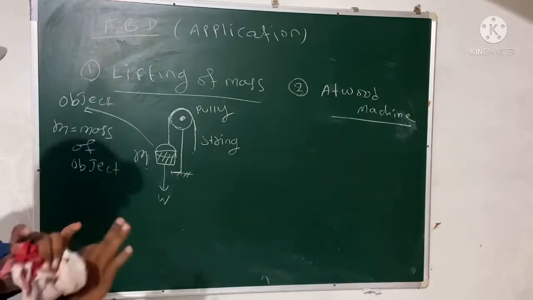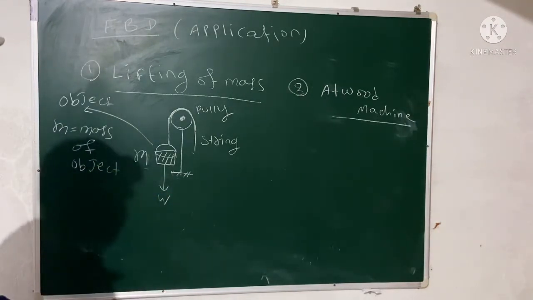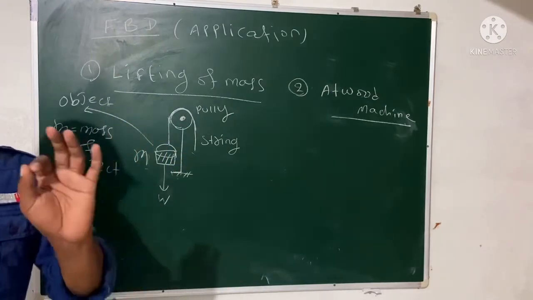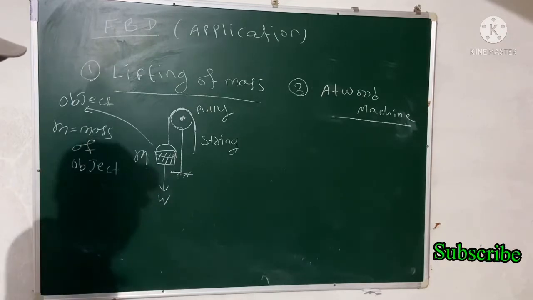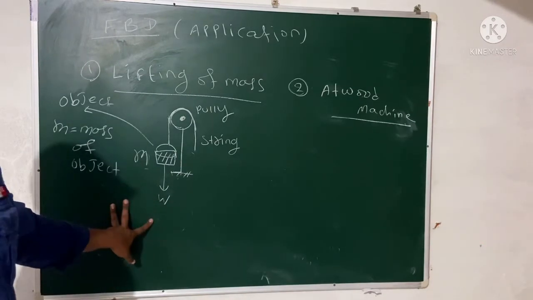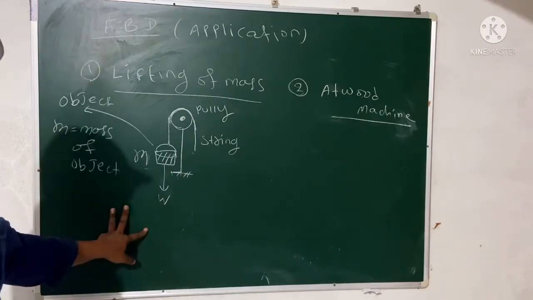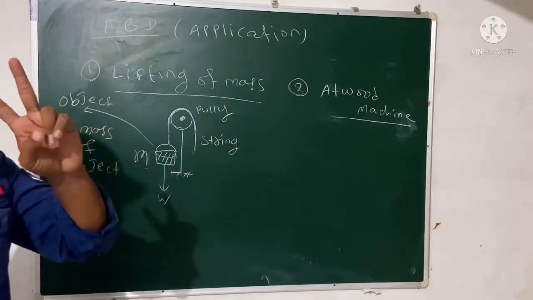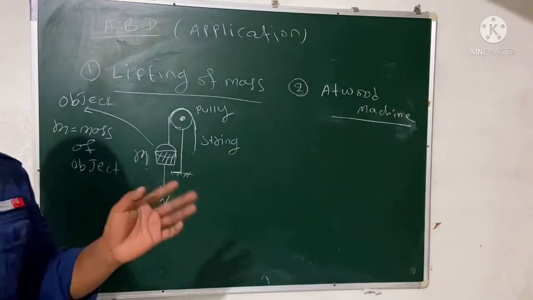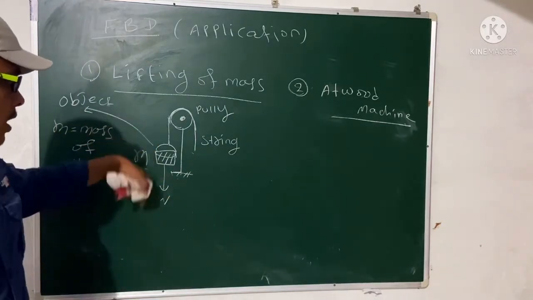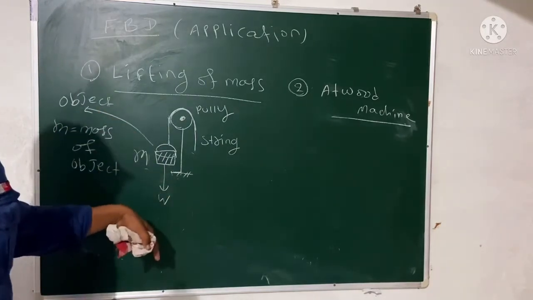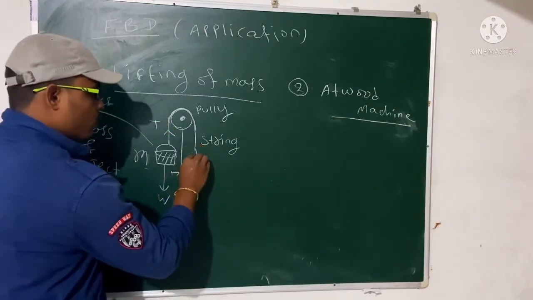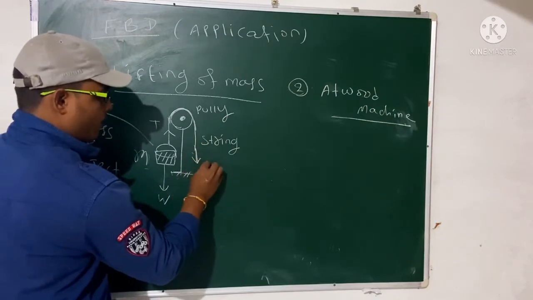There will be no normal force or frictional force, because no surface is there. If a surface is there, then there will be a normal force, because normal force is perpendicular to the surface. Since a surface is not there, normal force is not there, so frictional force also will not be there. So ignore the normal and friction; we have discussed two or three forces in the FBD. One is your weight force, which will act downward, and another is the tension force. So this is the tension force, right? And one force is given by you.